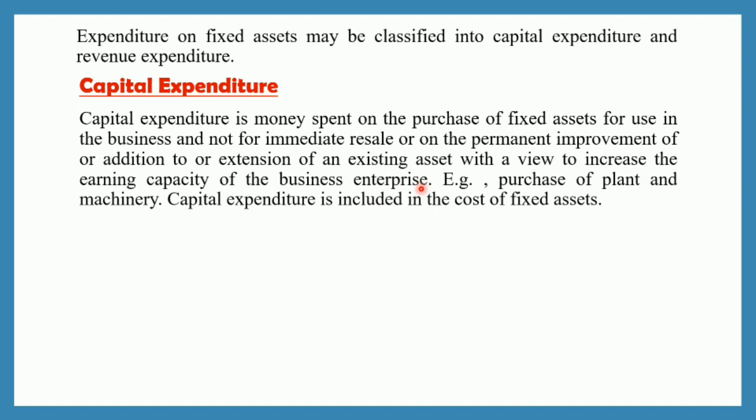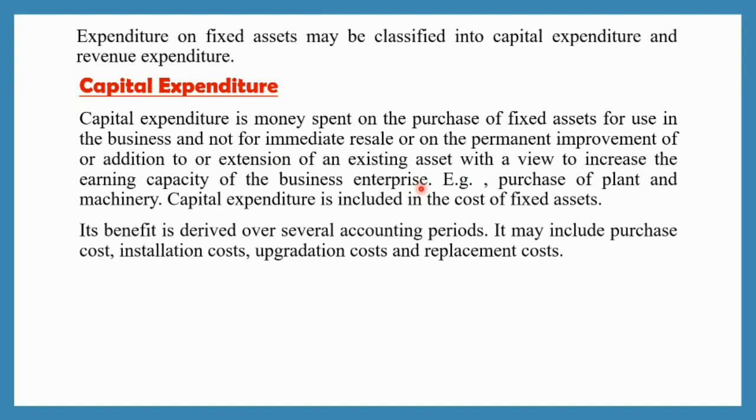They are non-recurring in nature and the benefits are derived over several accounting periods. Once you have purchased these fixed assets, their benefit is derived over several accounting periods. Fixed assets are not something you purchase every year. Once they are purchased, their benefit is derived over several accounting periods. That is why they are non-recurring, not regular in nature. And it may include purchase cost, installation cost, upgradation cost, and replacement cost. So this is what capital expenditure means.